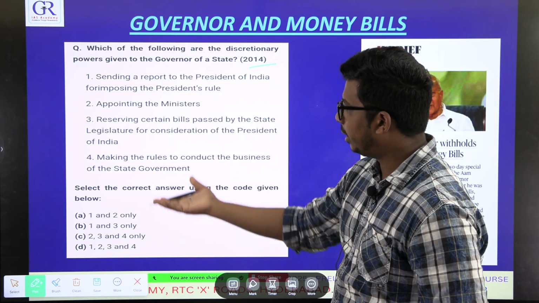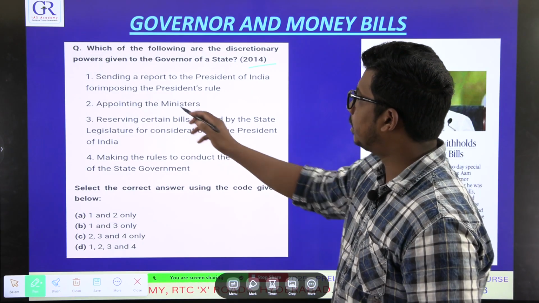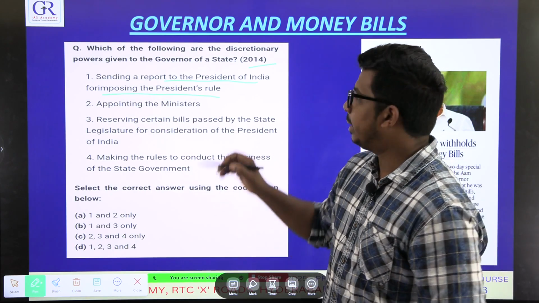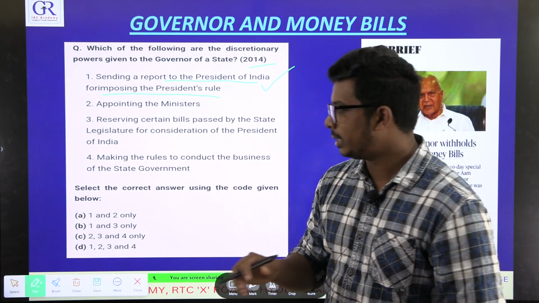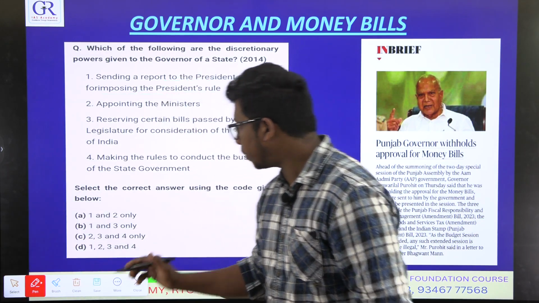So in 2014, there was a question in UPSC Prelims. So they are asking in which aspects governor has a discretionary power. So sending a report to the President of India for imposing the president rule. Yes, this is right. As I said, in some cases, governor has a discretionary power. This is one such case.